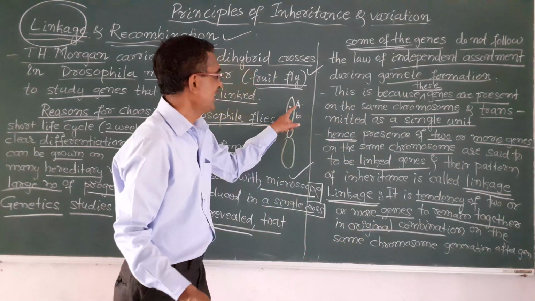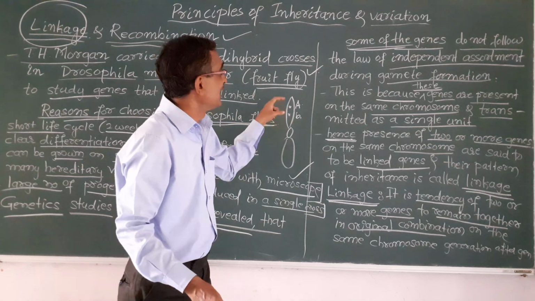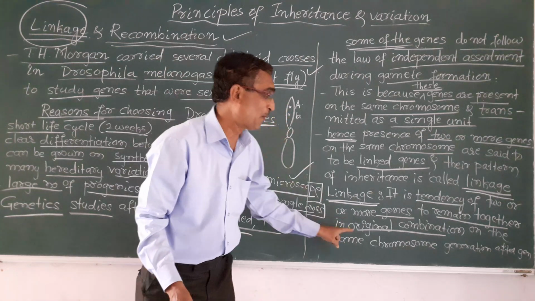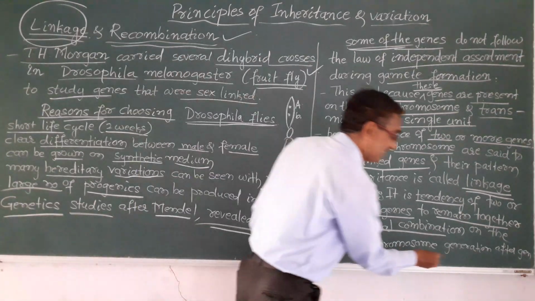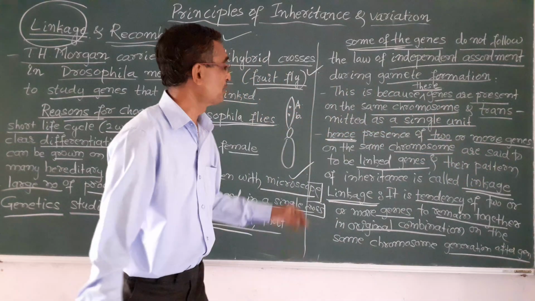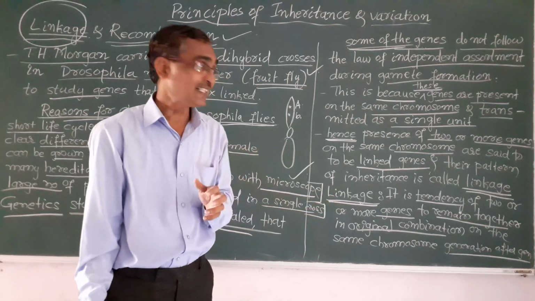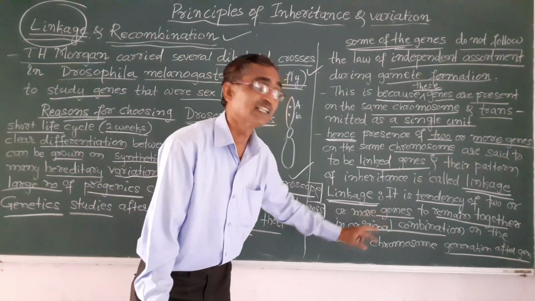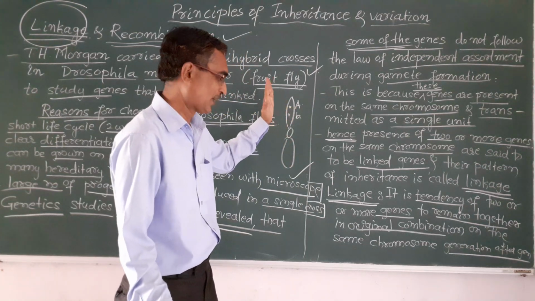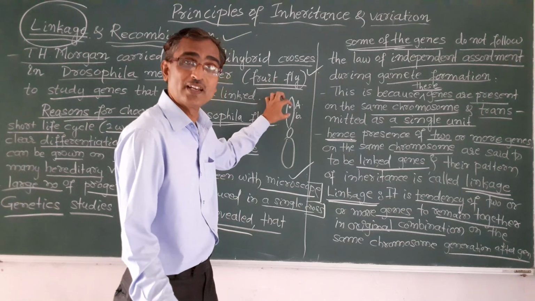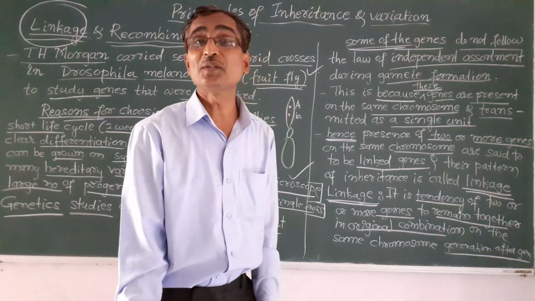A and B are two genes present on the same chromosome. They remain in the original combination on the same chromosome from generation to generation. They won't separate. So linkage is the tendency of two or more genes to remain together on the same chromosome in original combination, from generation to generation.